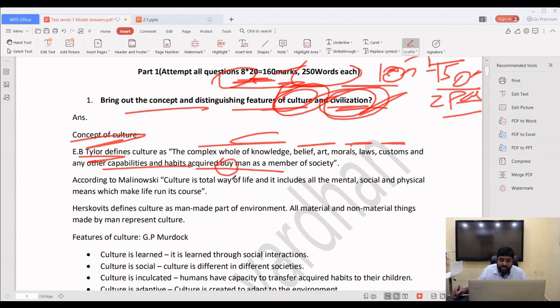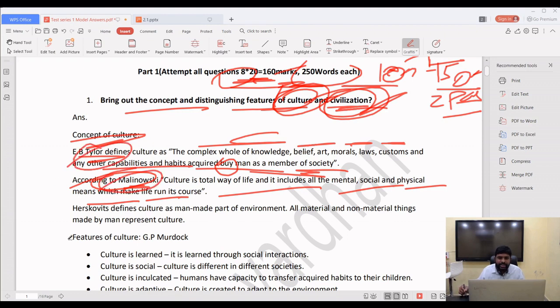That means this is not copy paste, which I typed it. So for all the model answers, we will be working hard. Man as a member of society. Whereas Malinowski, what is the definition of Malinowski? The definition of culture, which is given by Malinowski, also studied. So culture is total mental, social and physical means which makes a life run in its course. So Malinowski's definition, E.B. Tylor's definition and Herskovits's definition also I gave.